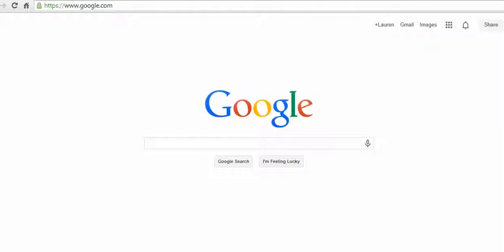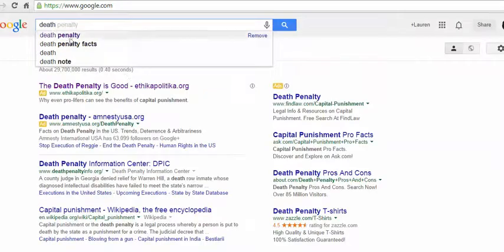So one of the requirements for Essay 3 is that we find a newspaper article. And while it's a little bit dangerous to just Google it, we can find newspaper articles using Google. We just have to be a little bit more careful with it. So let's say we want to search the death penalty.